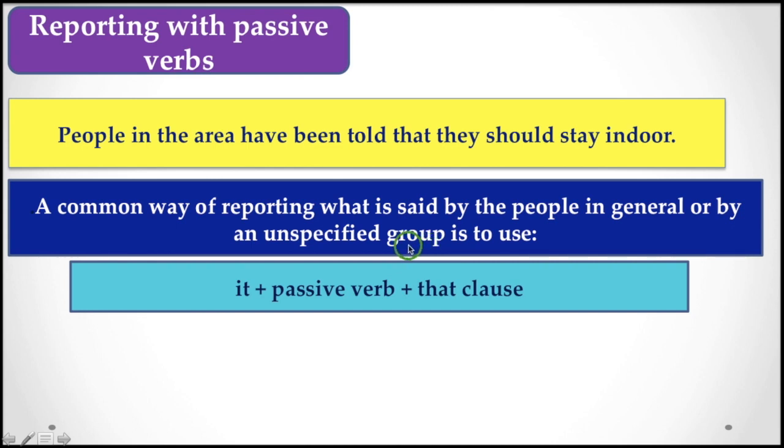So in our daily life, you have to use this type of construction, that is, it plus passive verb plus that clause. By passive verb, you know that we have to use the be verb with the third form of the main verb, and then the that clause.